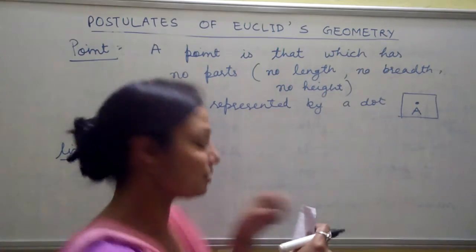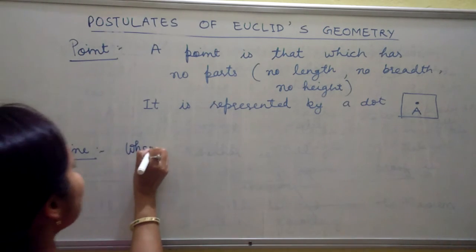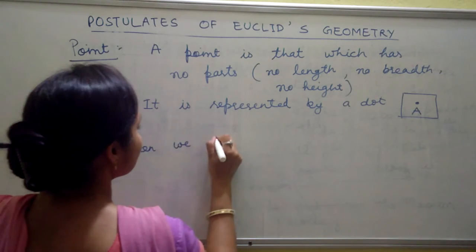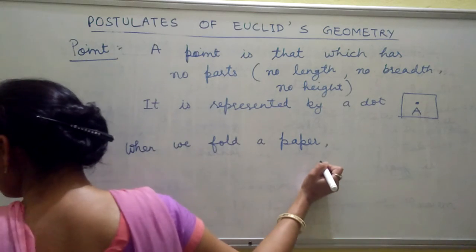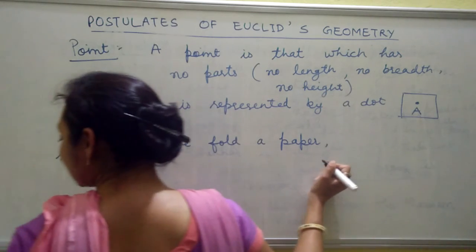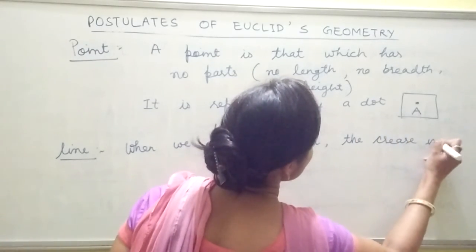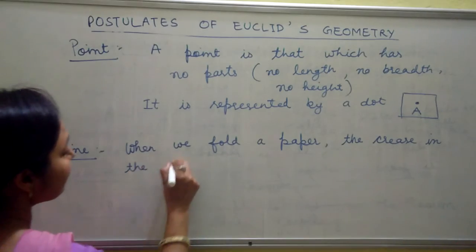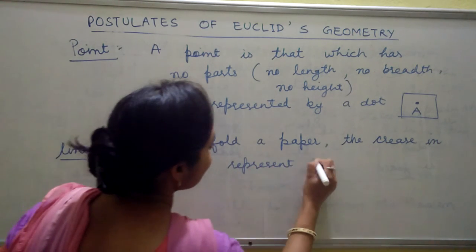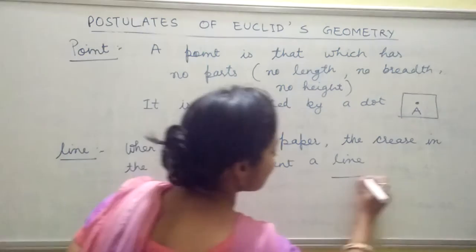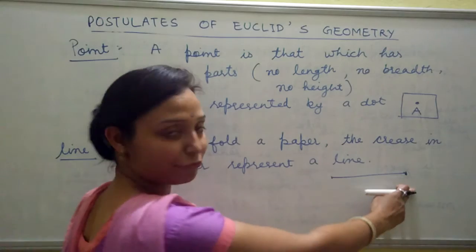Very simple definition: when we fold a paper, the crease in the paper represents a line. So this is a line like this. We have already told you what a line is; we need one initial point and one final point.